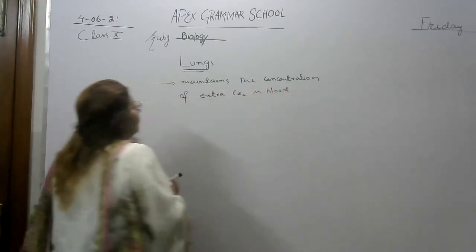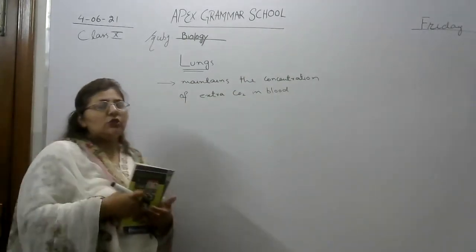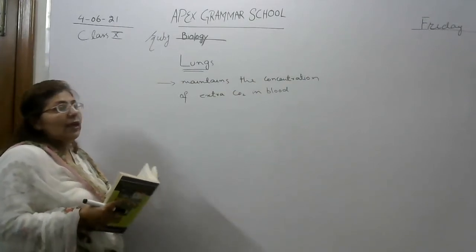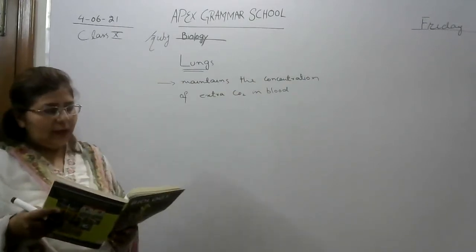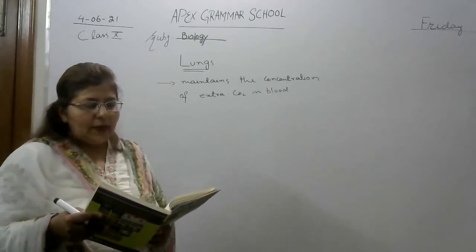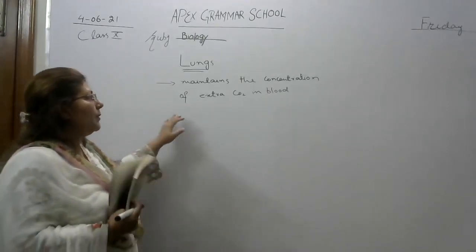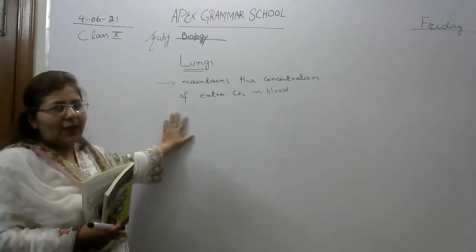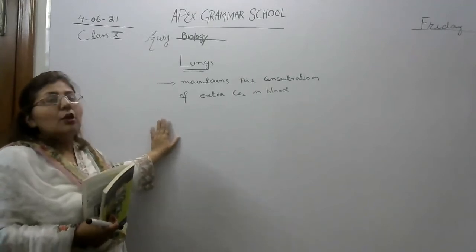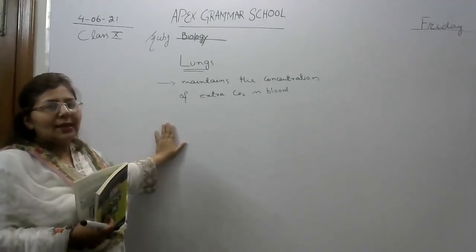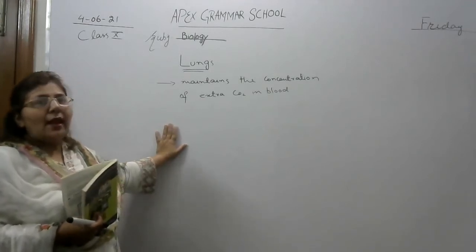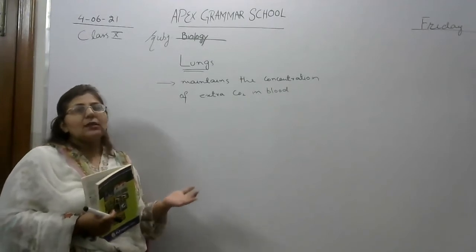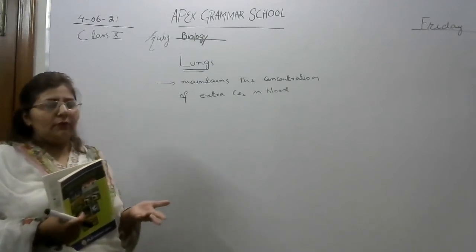Our cells produce carbon dioxide. How is this carbon dioxide produced in our blood? I told you that when our cells do cellular respiration, they get oxygen from the red blood cells, and in return they produce carbon dioxide in our blood. So this carbon dioxide should be exhaled from our body.